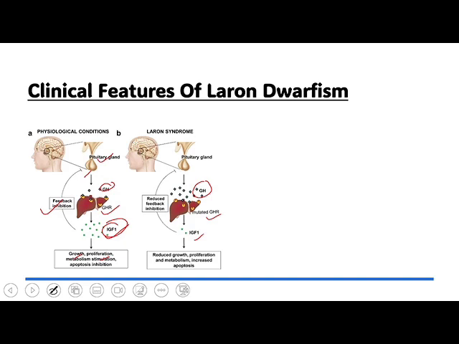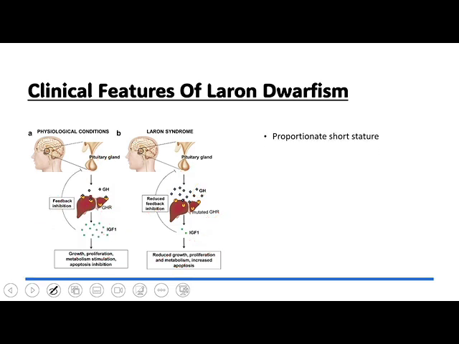This reduced insulin-like growth factor will produce reduced feedback inhibition to the anterior pituitary, and there will be even more release of growth hormone from the anterior pituitary. So although growth hormone is increased, due to the defect in the growth hormone receptor there is reduced insulin-like growth factor, so reduced growth and proliferation as well as metabolism, and increased apoptosis can be seen in Laron dwarfism.